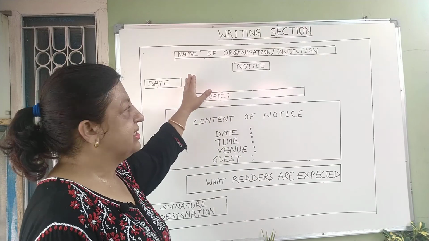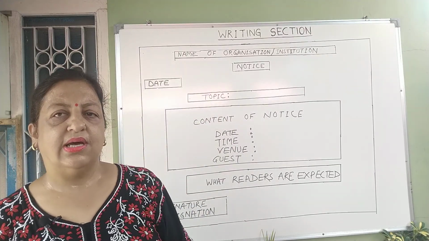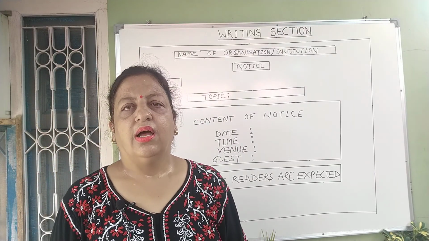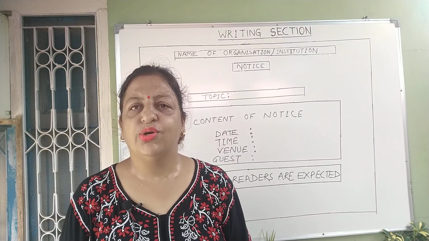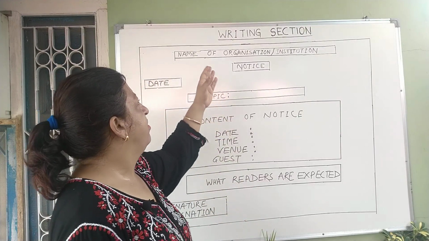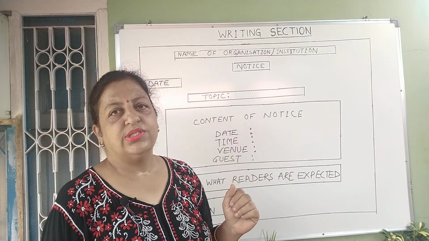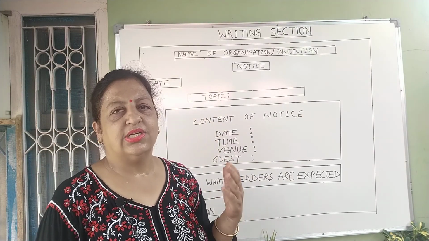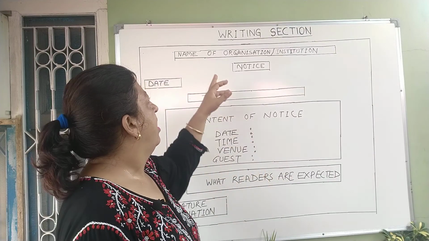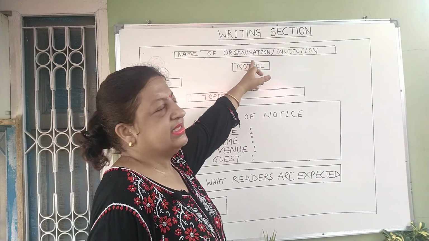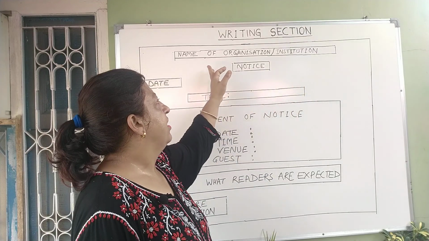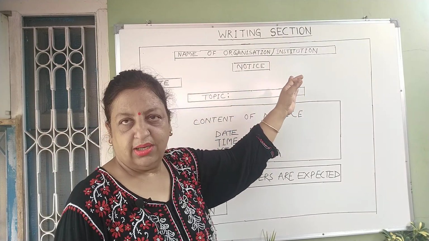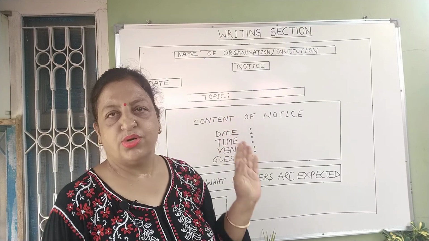I am giving you an example here. Suppose in your school, a blood donation camp is going to be organized. So what you have to do, you have to write the name of the institution. Suppose you are studying in GGIC Kotdwara, so you will write the name of the organization as GGIC Kotdwara, or Government Inter College Haldwani, whatever is given in the question.